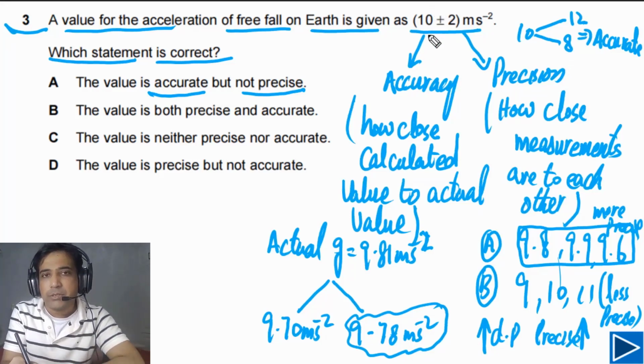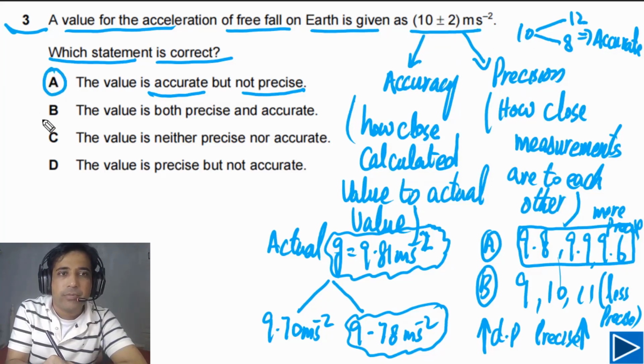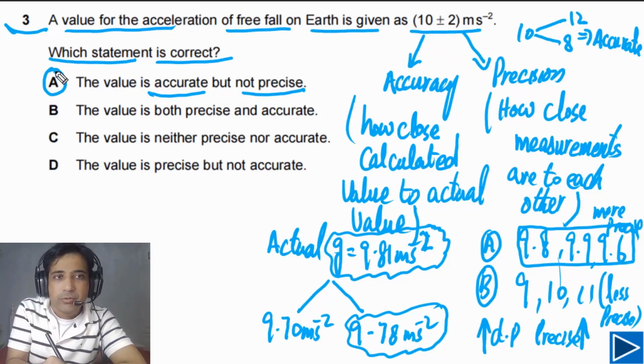If we compare this with the actual value of g, the actual value is more precise because this one has no decimal places. So this measurement is accurate, but not precise. So the answer for this question is A, accurate but not precise.